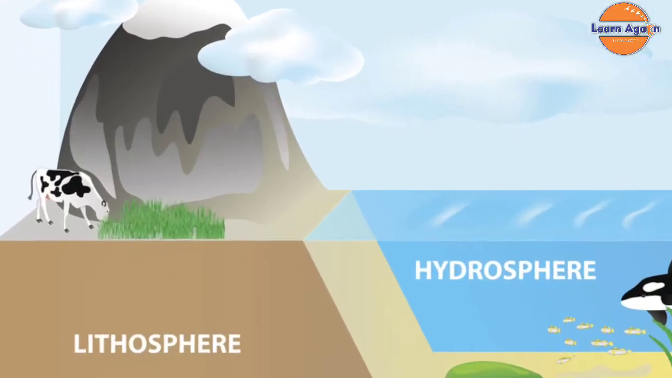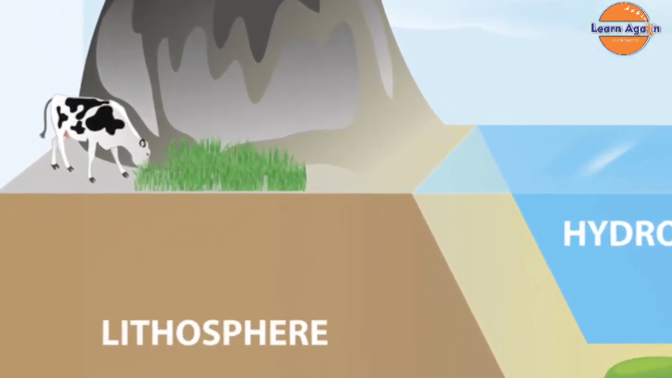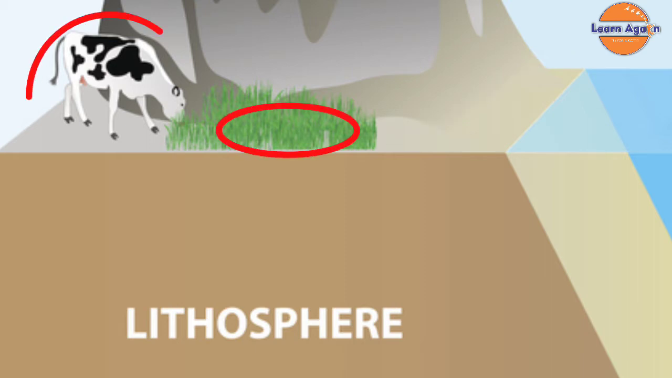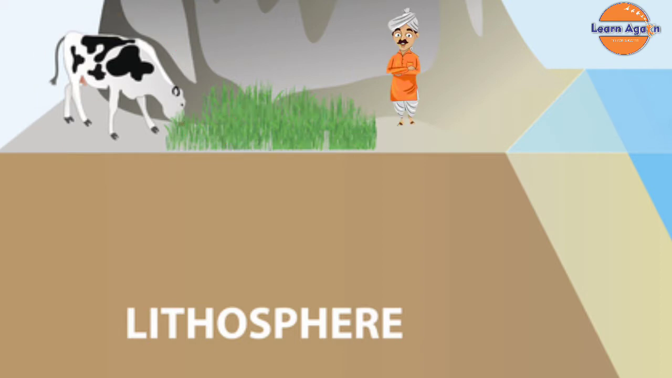The lithosphere or land is the solid rock surface of the earth which provides the canvas, or we can say a kind of cover or sheet which is useful for the existence of the plants, animals and human beings. It also provides space for building settlements, soil for agriculture, minerals and power resources for industries and other purposes.